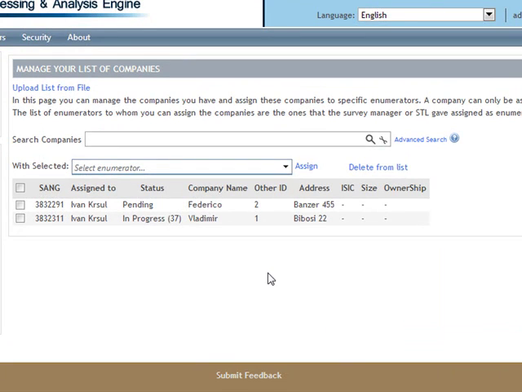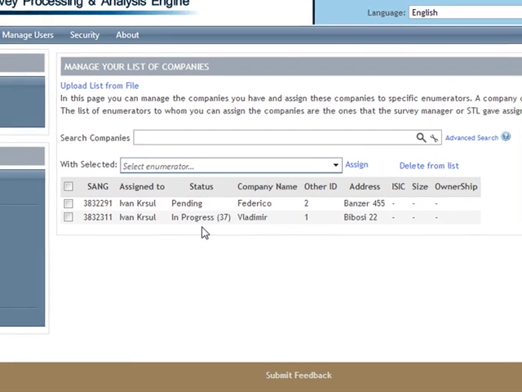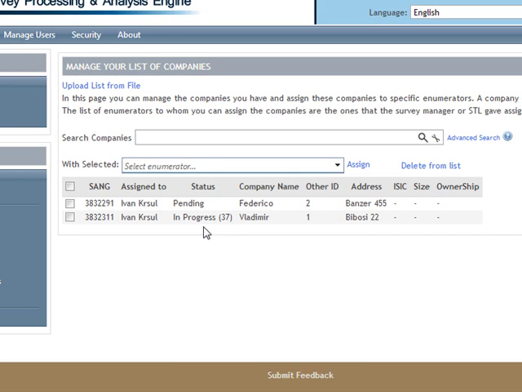You can see here that we have 2 units, Federico and Vladimir, which have been assigned to Ivan. So we are asking Ivan to contact these units to fill out these questionnaires.